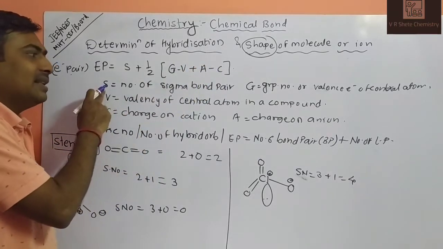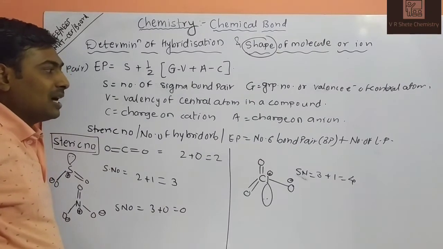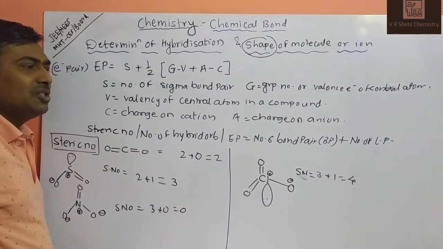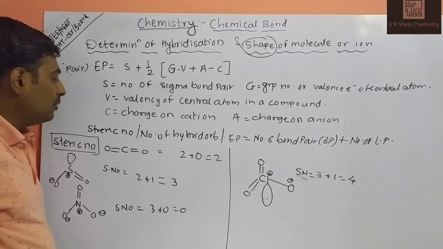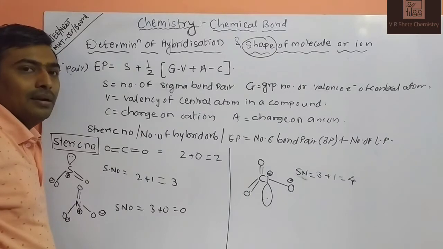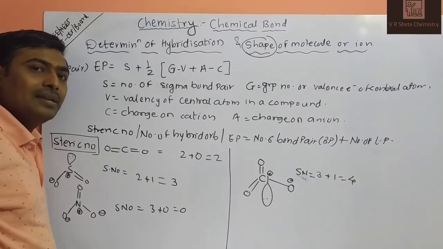S is the number of sigma bond pairs, G is the group number, C is the charge on the cation, A is the charge on the anion, and V is the valency. We can also calculate the steric number as the number of sigma bond pairs plus the number of lone pairs. That steric number indicates the hybridization, and also the shape of the molecule.